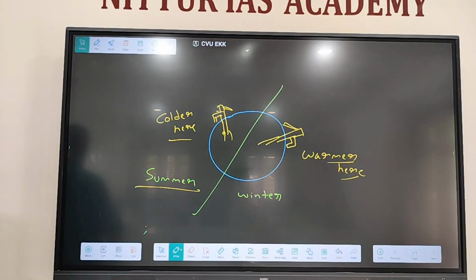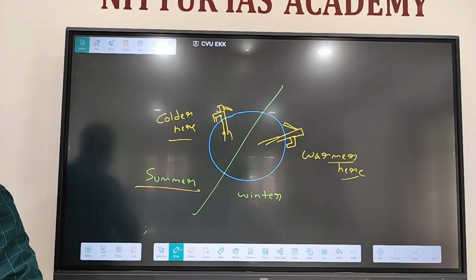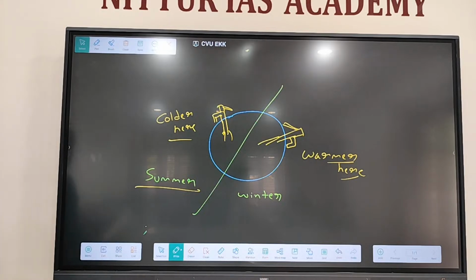One option: during the winter season, the water feels warmer because due to the friction of the borewell rig, the temperature increases. First option. Is that right or wrong? 100% wrong. Due to the friction, the temperature is not rising.